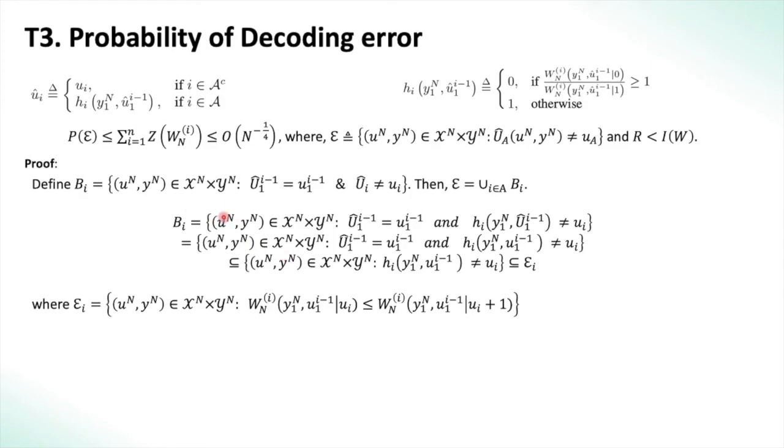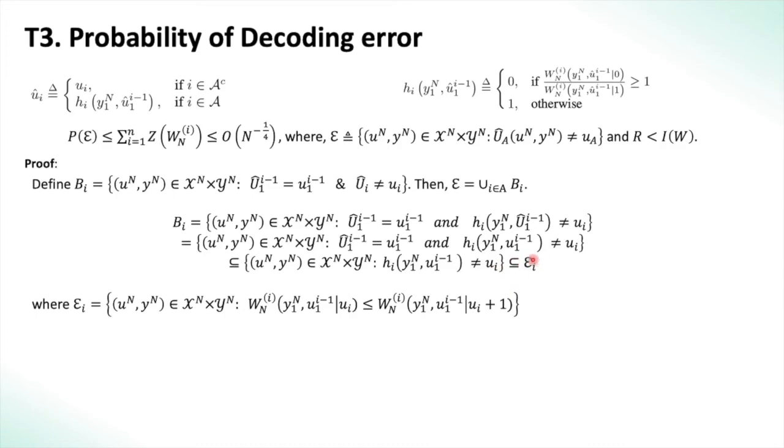But now we see that Bi can be rewritten in some other form. Bi is the set where U hat 1 to i minus 1 is equal to U of 1 to i minus 1, and the estimate is not equal, so that was the decision maker h of i, y^n, U hat of 1 to i minus 1, not equal to Ui. But since U hat 1 to i minus 1 is actually the true message, this is a subset of replacing U hat of 1 to i minus 1 with the actual U1 to i minus 1 itself.